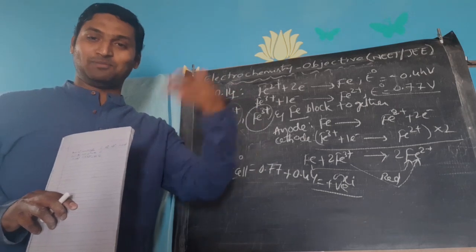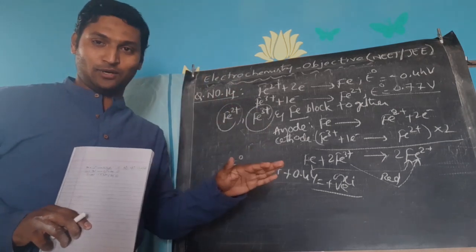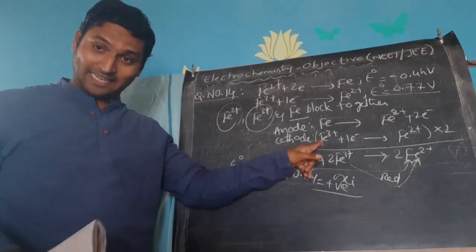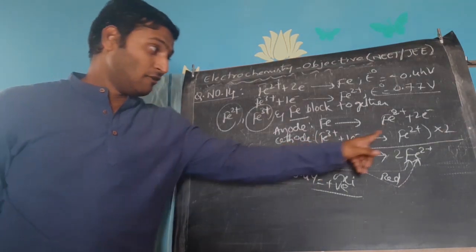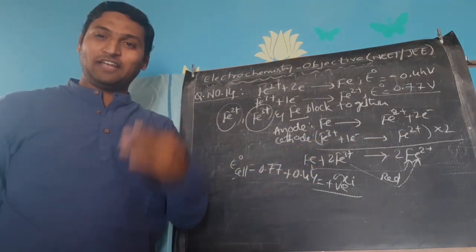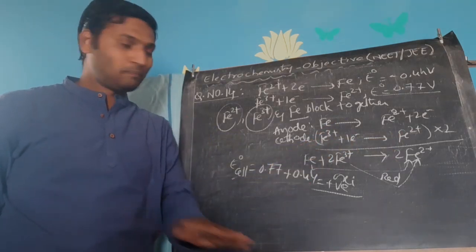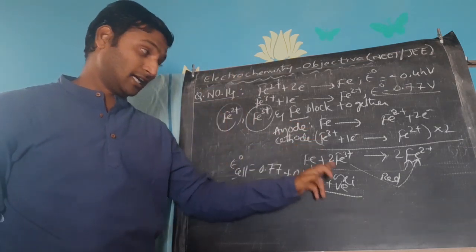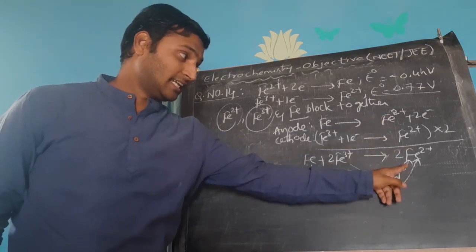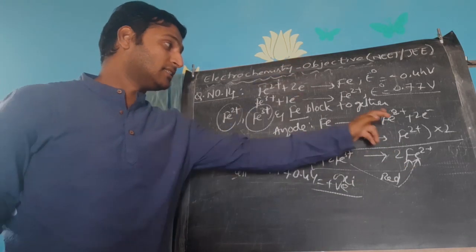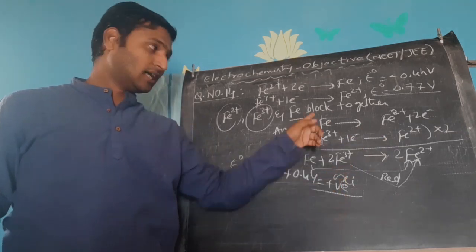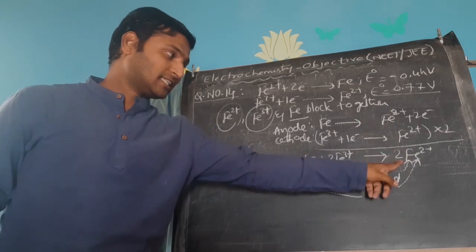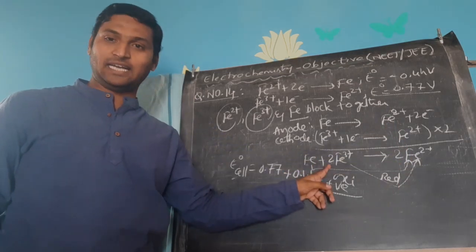I have given way more explanation than required. Now let me conclude. Because this is happening, ferric concentration should decrease because it is being consumed. Sorry, why am I keep calling ferric as ferrous? Pardon me. Ferric concentration should keep decreasing because it is being consumed. Ferrous concentration should keep increasing because it is being formed by both the halves. Oxidation half also is giving rise to ferrous, reduction half also is giving rise to ferrous. So ferrous concentration increases, ferric concentration decreases.